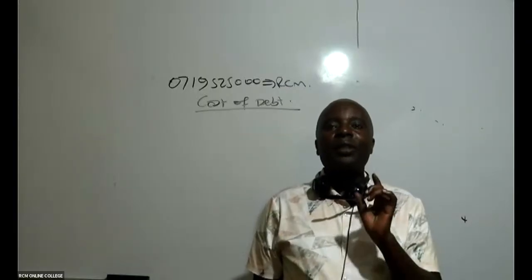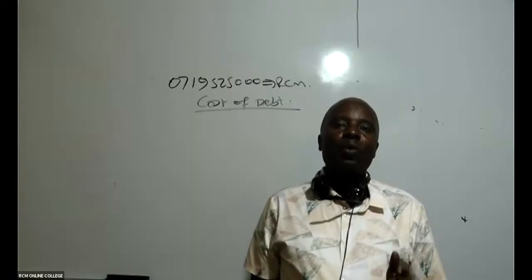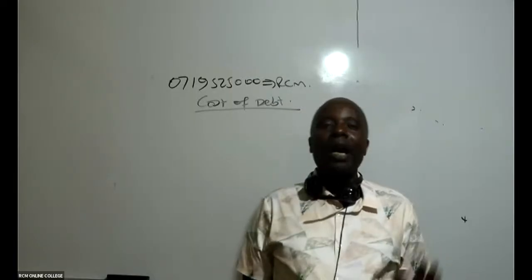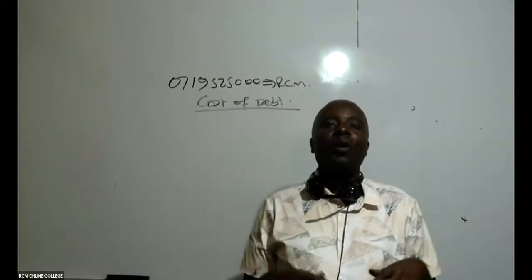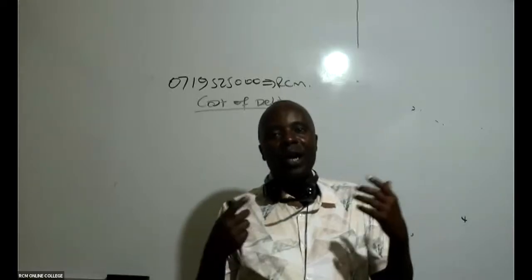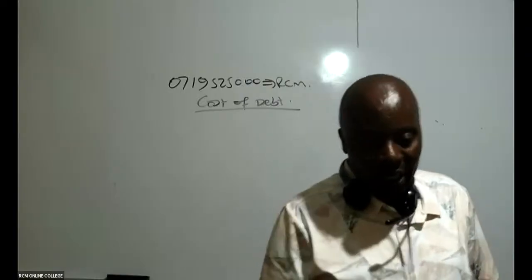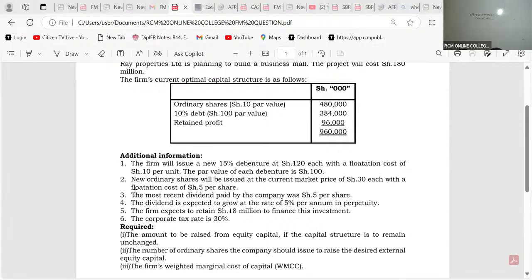Redeemable are those debt instruments with a maturity period. We are told that this debt will be reimbursed after, say, 10 years. And irredeemable, these are the normal bank loans, which of course you and I will always know how to roll over. We keep on rolling them over like that. I mean, when you finish one, you go and borrow another from the bank. It is irredeemable. Now, what kind of debt do we have here?